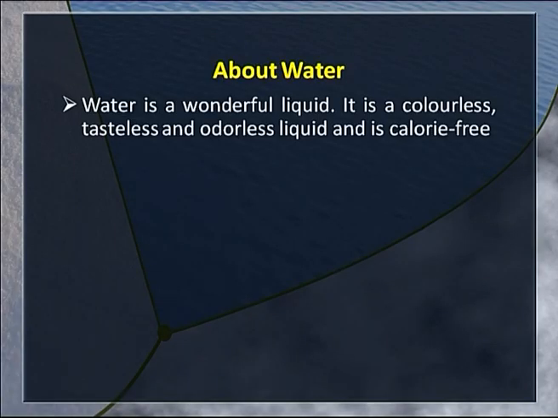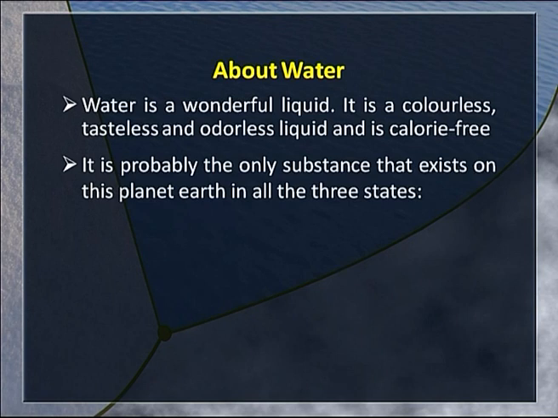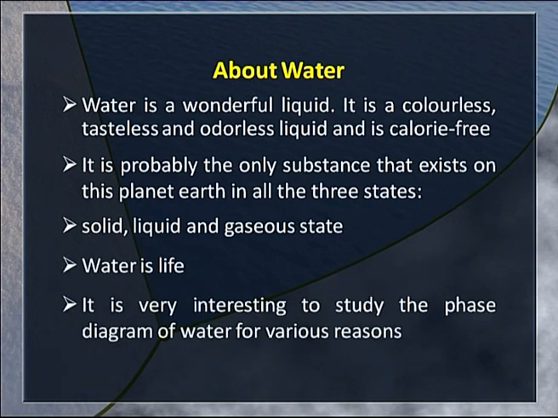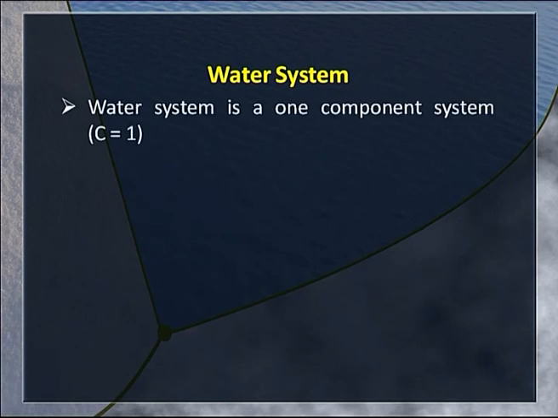Water is a wonderful liquid. It's a colorless, tasteless, odorless liquid and is calorie free. It also can defy gravity, and it is probably the only substance that exists on this planet Earth in all the three states, and we are familiar with these three states: solid ice, liquid water, and gaseous state, that is water vapor. Water is life. That is why it is very interesting to study the phase diagram of water, and there are various reasons for it. Water system is a one component system.